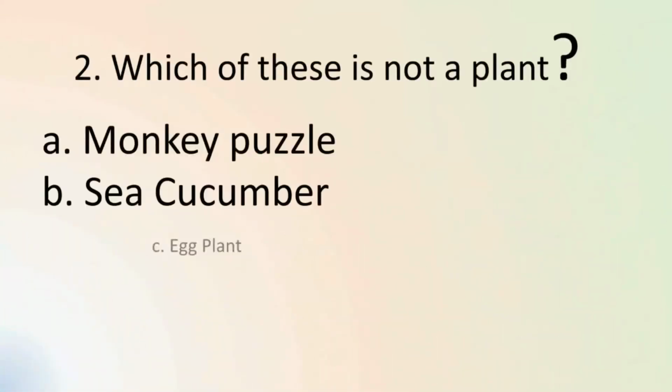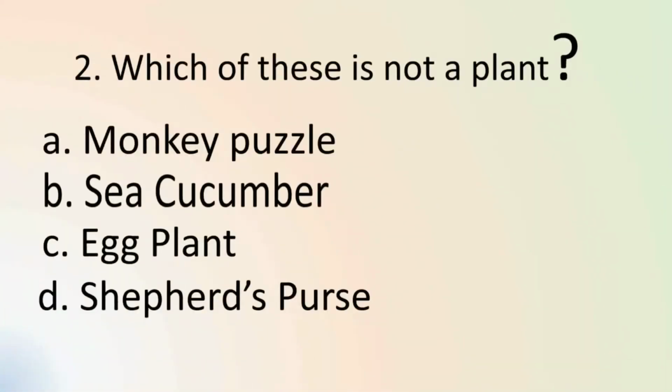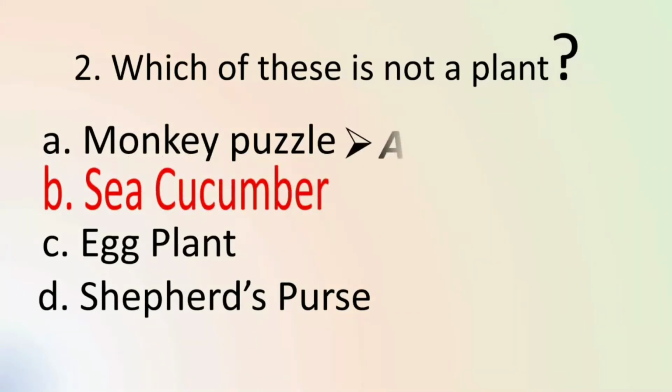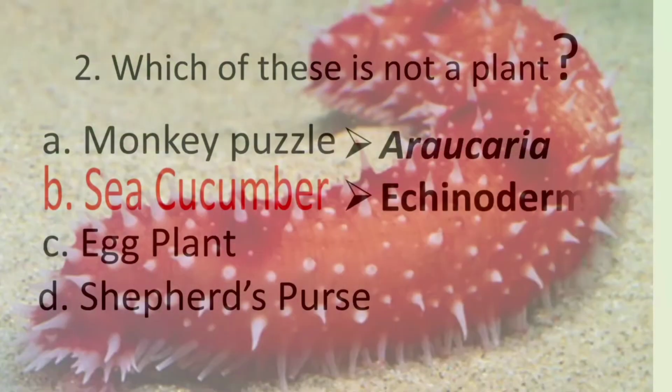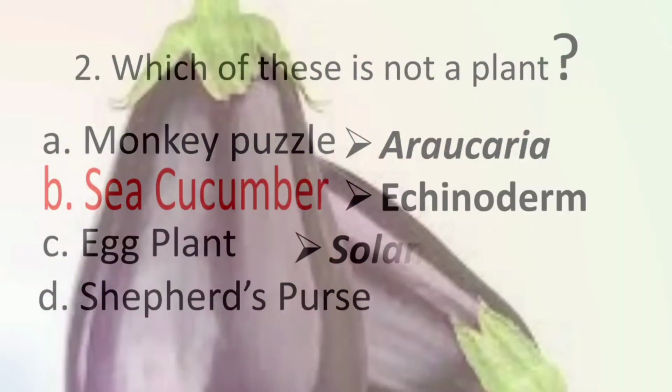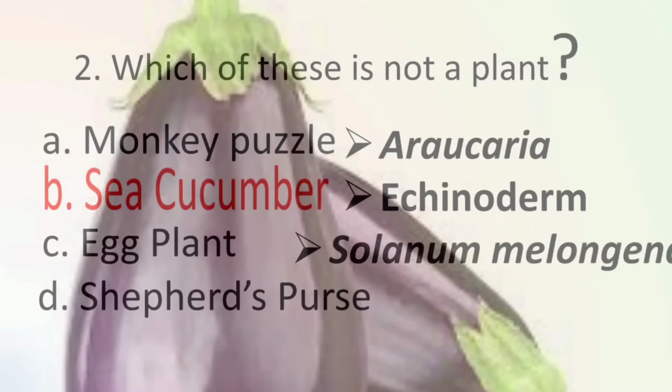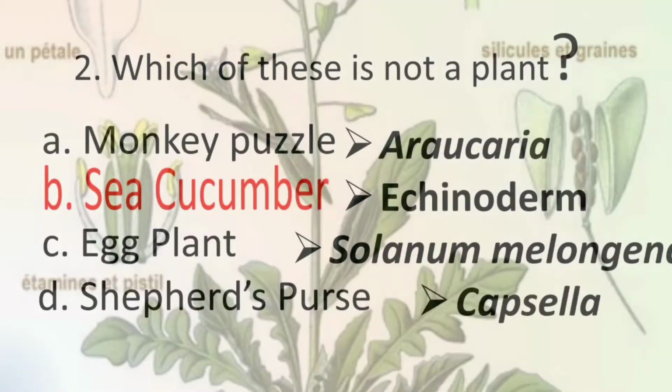Question number 2 asks, which of these is not a plant? Among the given options, sea cucumber is not a plant. Monkey puzzle is a gymnosperm called Araucaria. Sea cucumber is an echinoderm. Solanum melongena is also called as eggplant, and Capsella is also known as shepherd's purse.